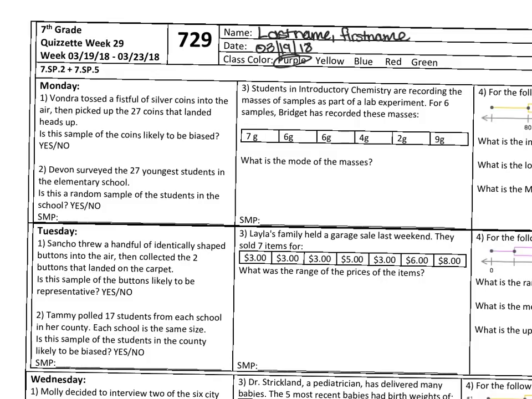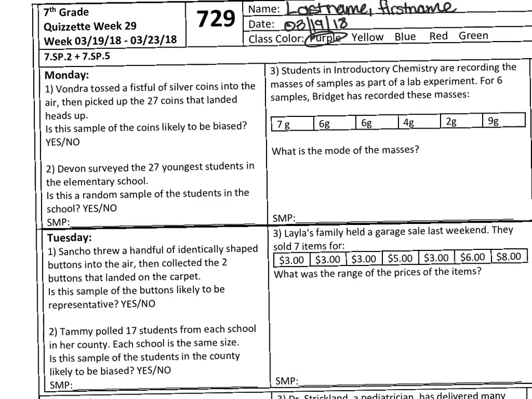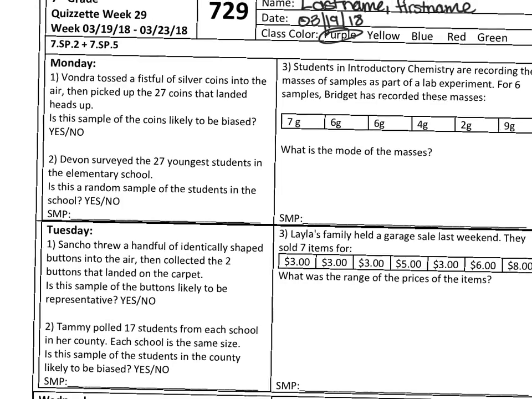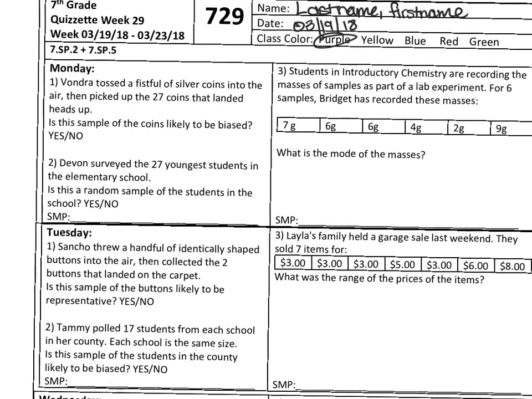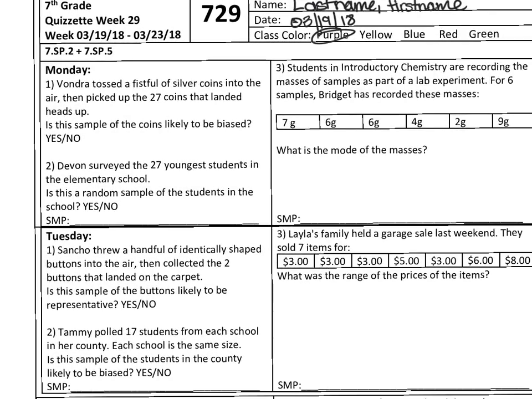Today we'll be watching a Quizzette video on Quizzette 729. Please make sure you write your last name, comma, first name, today's date, and you circle the appropriate class color. Monday, number 1 and 2, or number 1 and 2 for each day, is going to be a scenario, and you have to decide if the scenario is biased or unbiased. The definition of biased, in a nutshell, just means if it's fair or unfair. So go ahead and underline the word biased and write unfair somewhere around it.